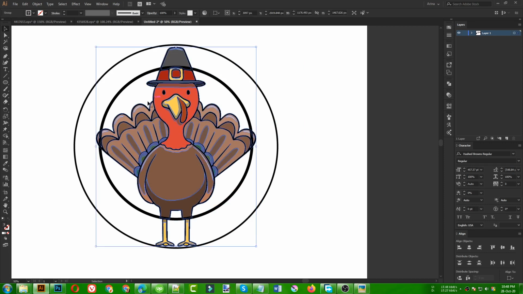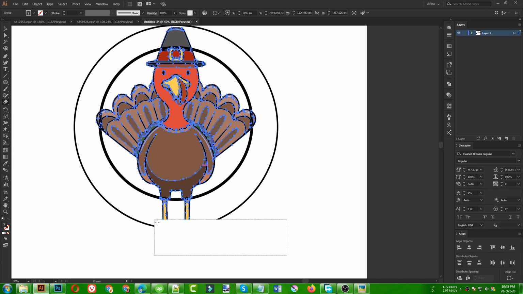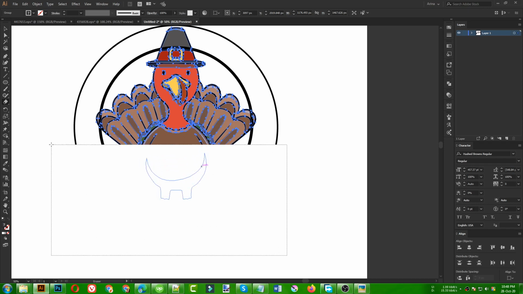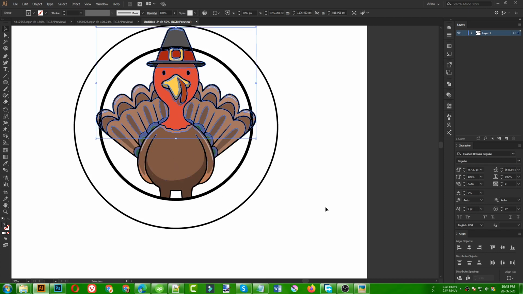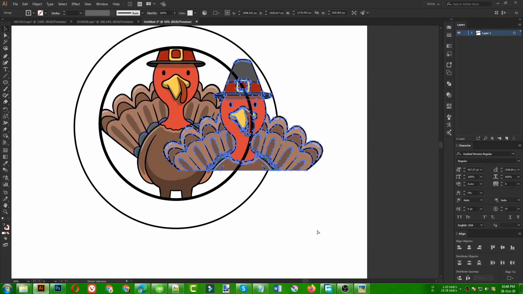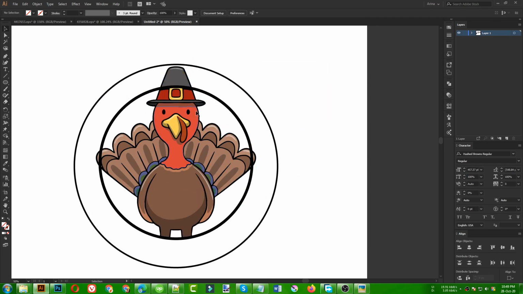Then I am going to select my turkey vector, press E for the eraser tool, then press Alt and drag a rectangle like this. It will erase the lower part of my upper turkey. You can see this is the upper part of my turkey, and that part is going on top of my ellipse here. So I am selecting that turkey head here,